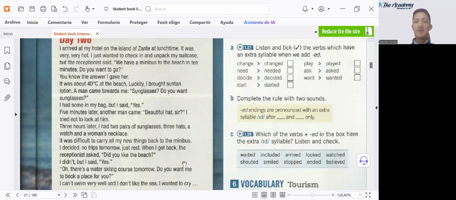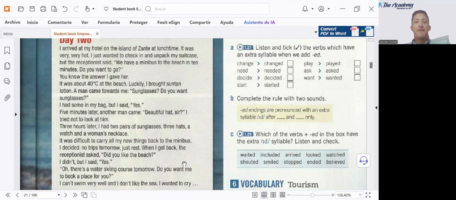I arrived at my hotel on the island of Zante at lunchtime. It was very, very hot. I just wanted to check in and unpack my suitcase. But the receptionist said, we have a minibus to the beach in 10 minutes. Do you want to go? You know the answer I gave her.